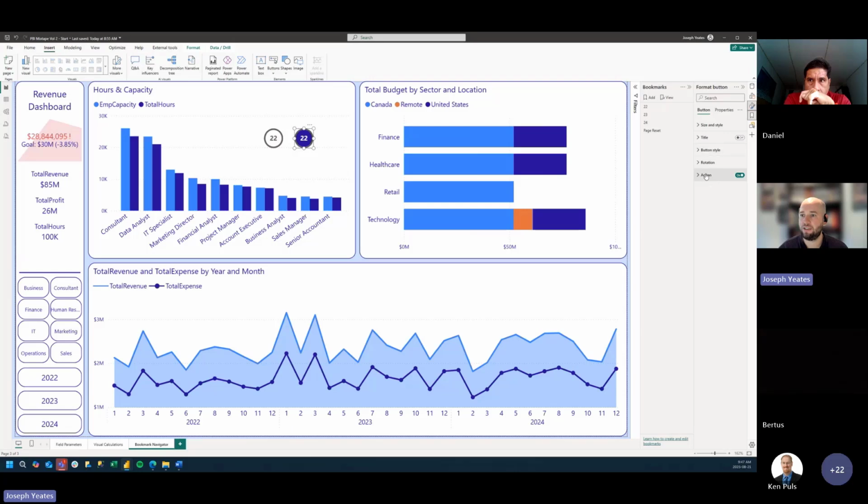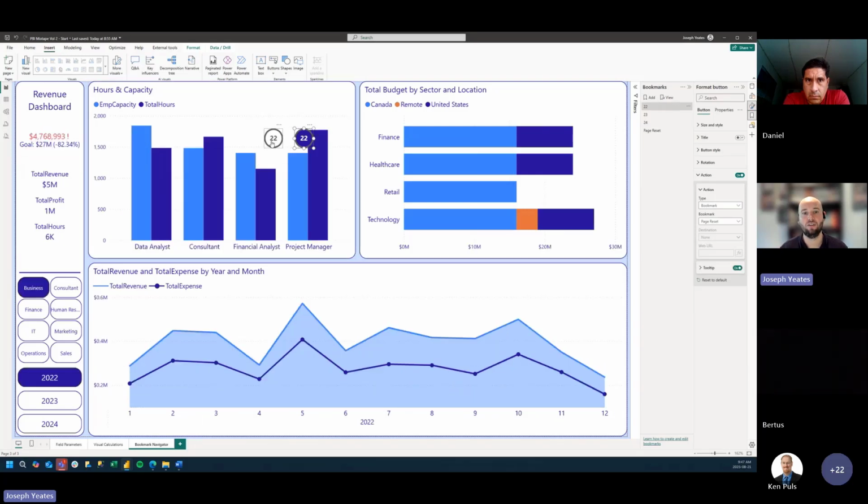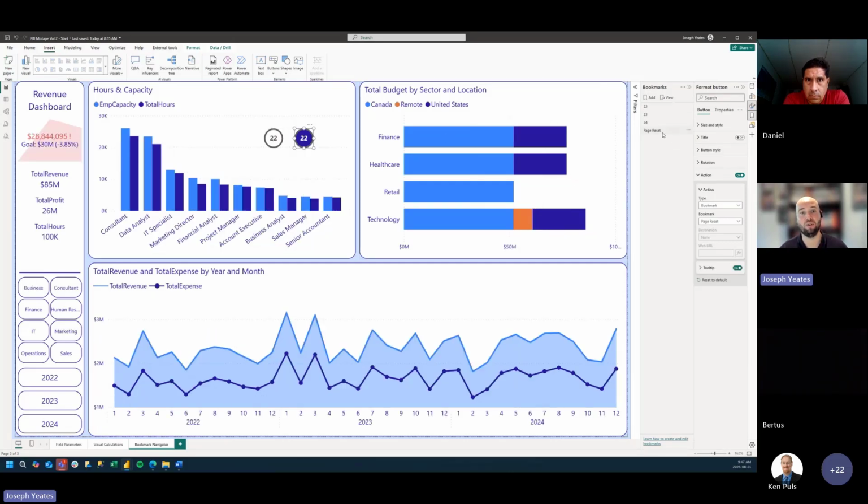Then we would just need to update the action to the bookmark to go from that 2022 to page reset, because that's another drawback of the button right now. There's no way to go back. If I click this bookmark, there's no way to unclick it. We have to navigate to our bookmarks pane and do a page reset or hit the slicers.